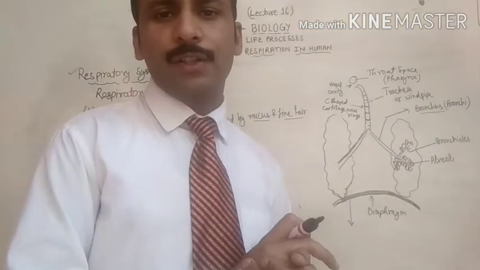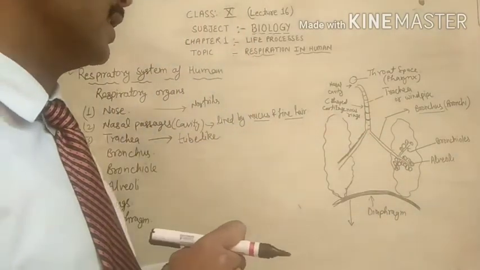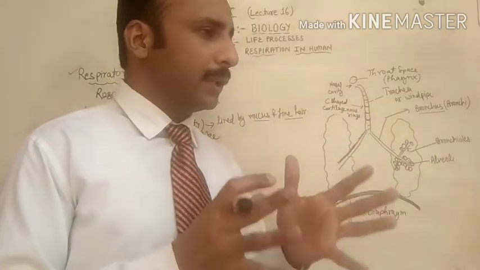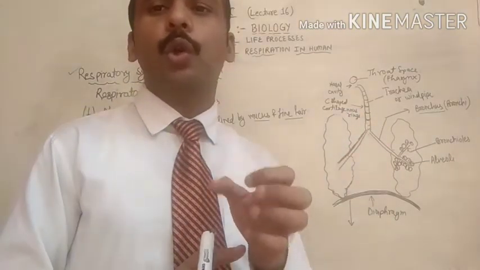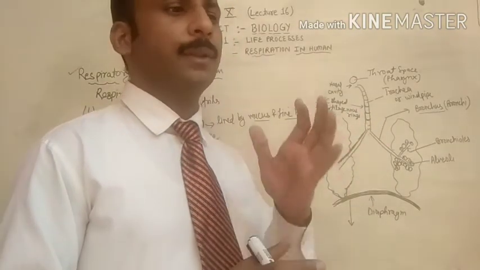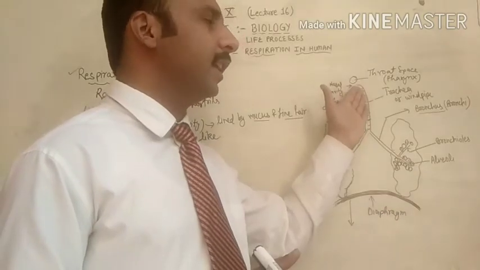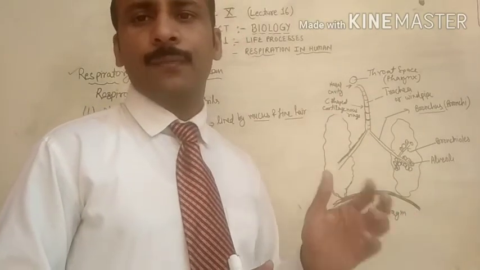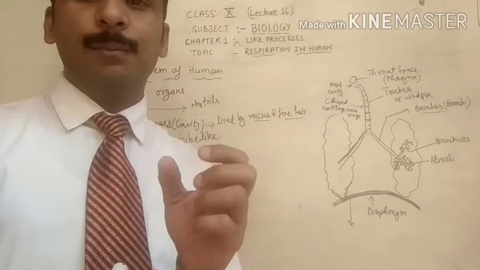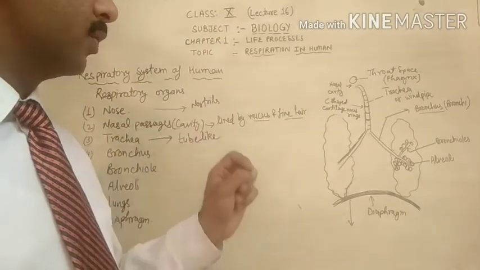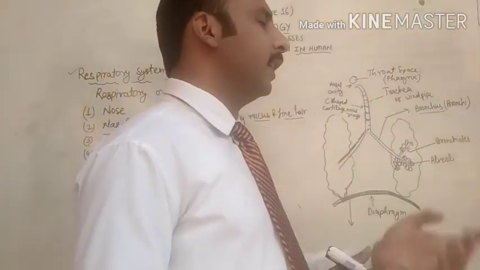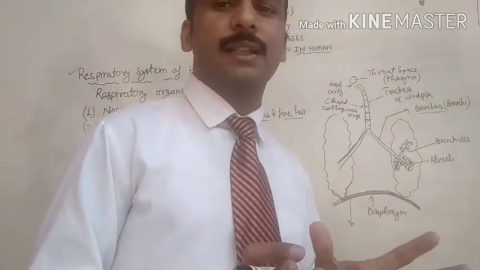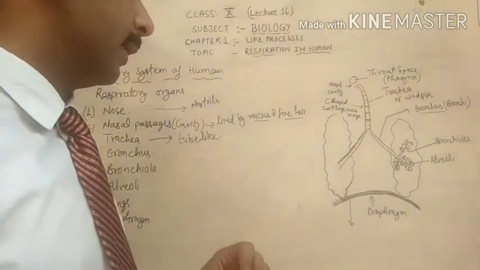And what is the main function of the C-shaped cartilaginous rings? They protect the trachea from collapsing. For example, at any time when air is not present in the trachea, the trachea will not collapse. So the main function of that cartilaginous tissue is to protect the trachea from collapsing.